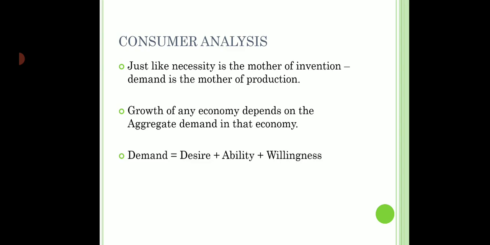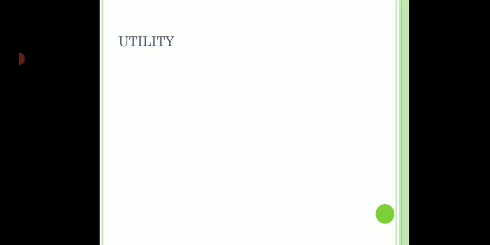So let's move on to the first step under the consumer analysis, that is called utility. It is the first brick to understand the entire consumer behavior. Utility. Now, what is utility? Utility is actually the want satisfying property of a commodity.